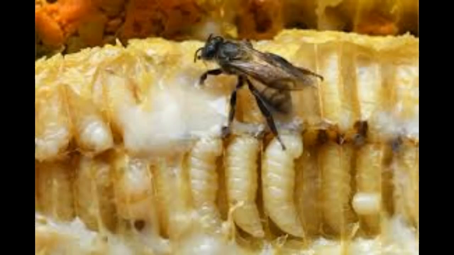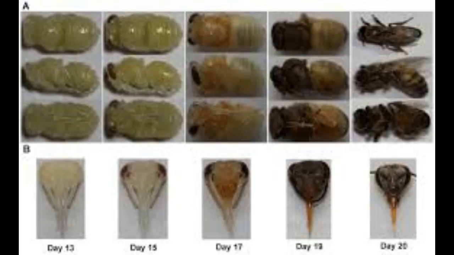The larva sheds skin multiple times throughout this stage. Later, the royal jelly is fed only to the female larvae, which eventually becomes a queen bee. Finally, the worker bees cover the top of the cell with beeswax to protect and facilitate the transformation of the larvae into a pupa. Stage 3, the pupal stage.